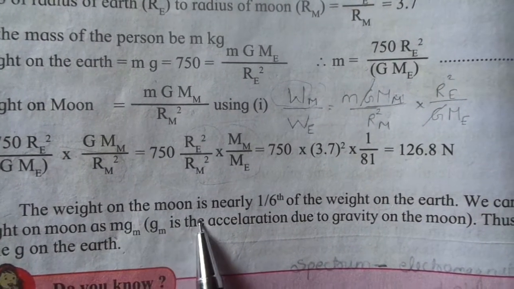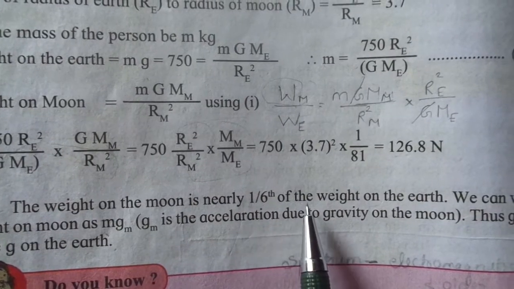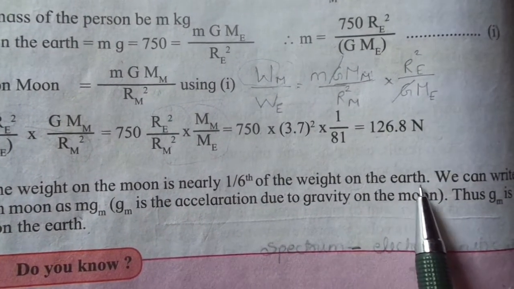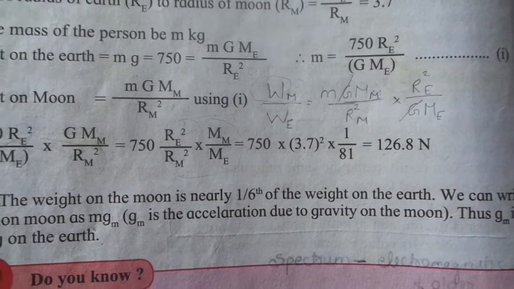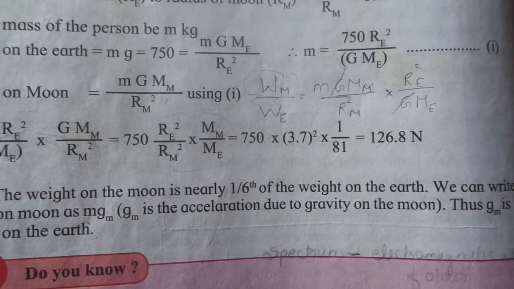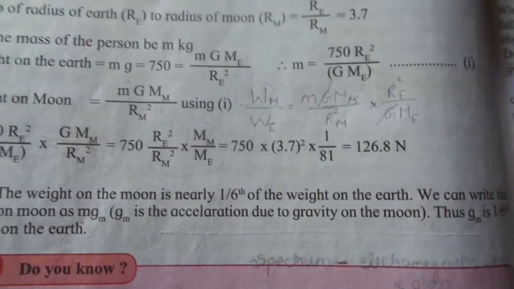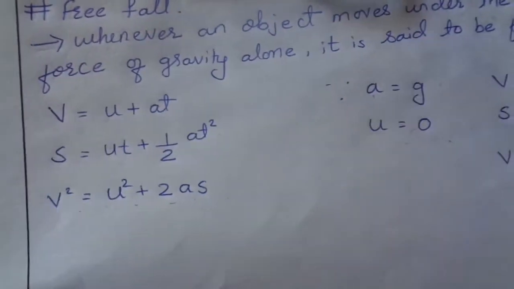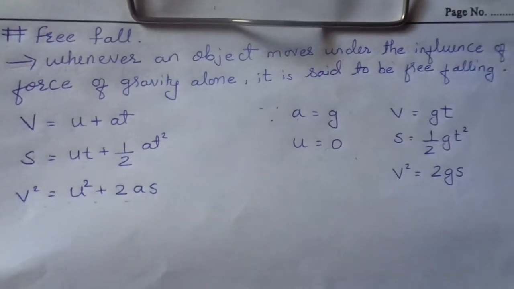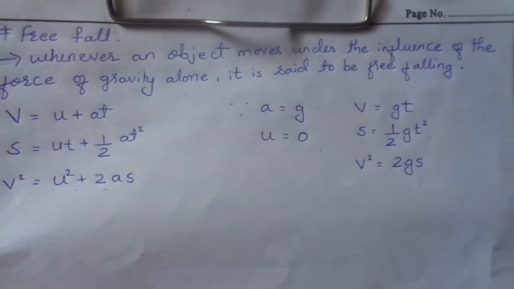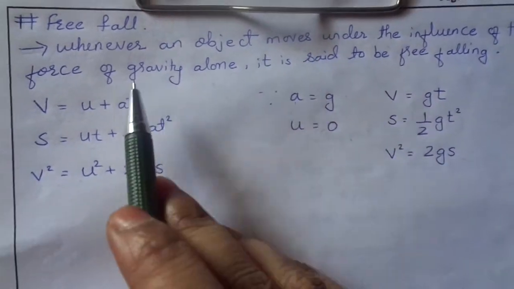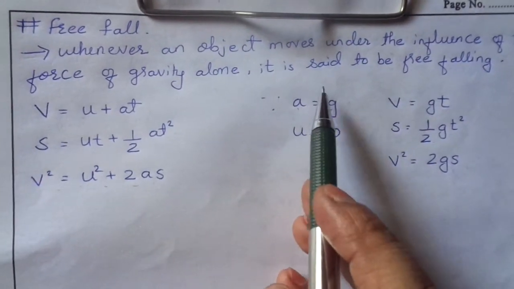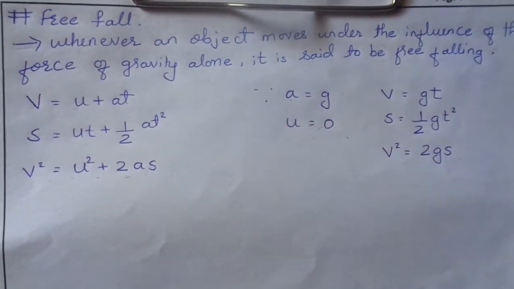Similarly, the weight on the moon is nearly 1/6 the weight on the earth, which means that if you jump on the moon you can jump 6 times as high as on the earth. Now about the free fall. What do you mean by free fall? Whenever an object moves under the influence of the force of gravity alone, it is said to be free falling.